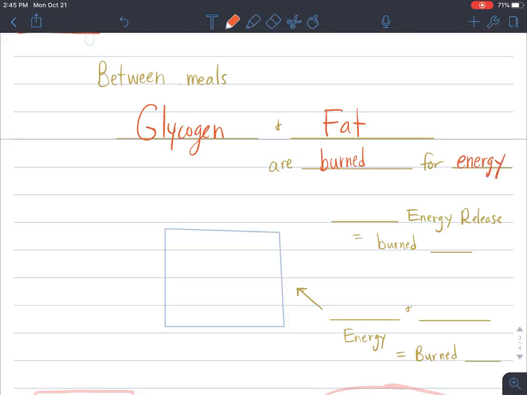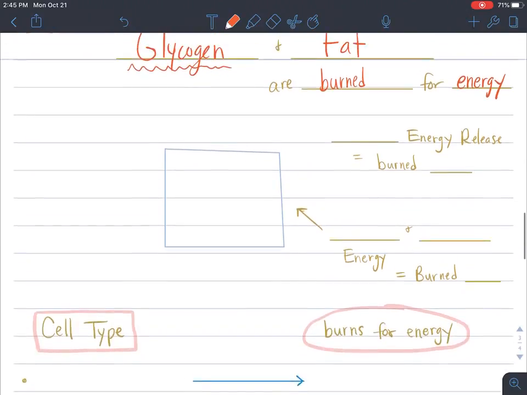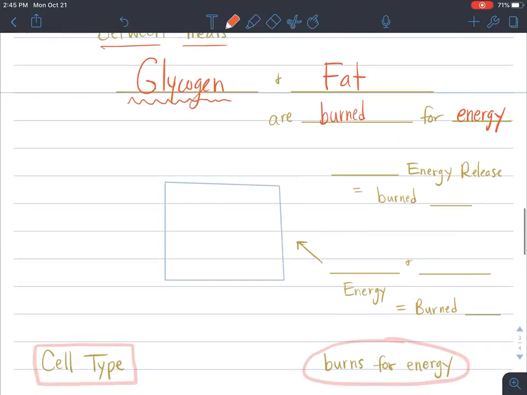Remember, right when we eat that meal, when we're putting that glucose in our body, that carbohydrate glucose, during the meal, we burn it. But between meals, when we're not eating, we still need energy in our body. So that extra sugar in our body is burned, and if there's no extra sugar, then we burn our fat. All right, so the box that I have drawn here is going to represent our glycogen storage.